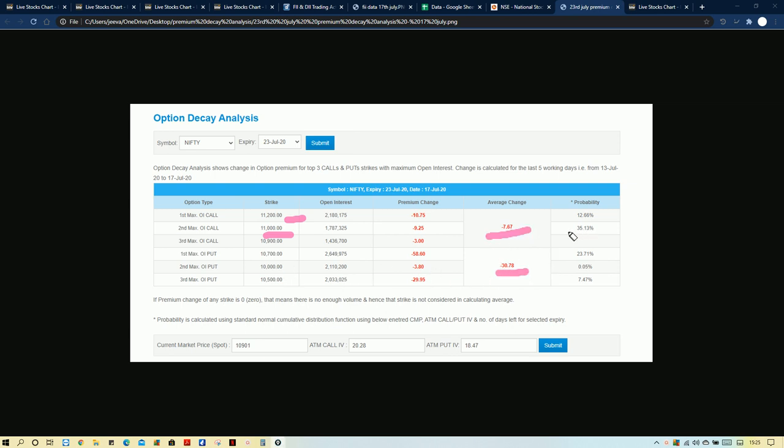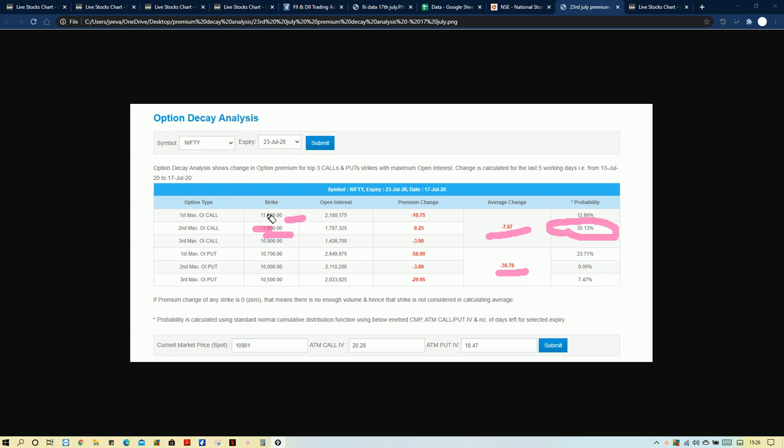And in the probability we can also see 35.13% of hitting 11,000. So hitting the 11,000 strike is sure in this weekly expiry, but 11,200 is slightly doubtful. But once the resistance is broken, we can easily move towards 11,200.